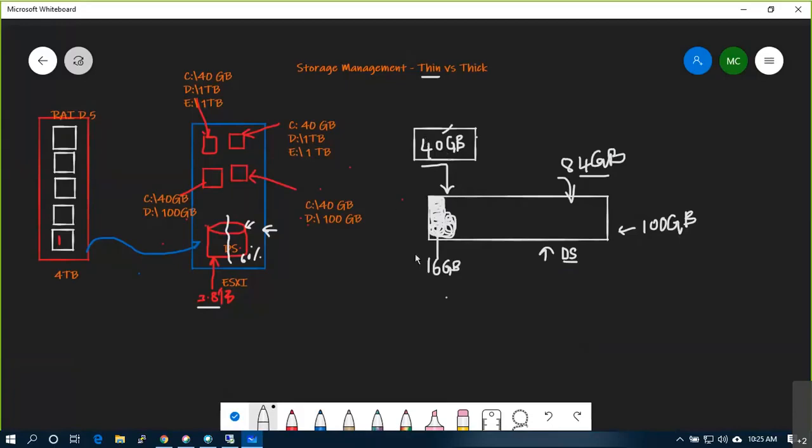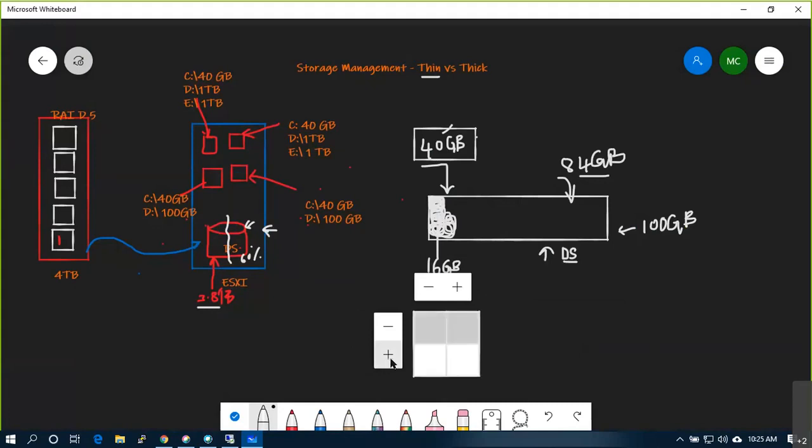But once the installation is done, when you log in to the server and check, you will see your C drive is 40 GB, out of which, what is this?